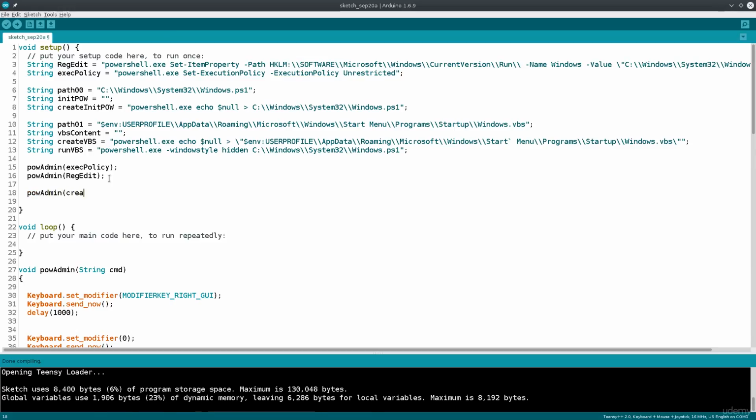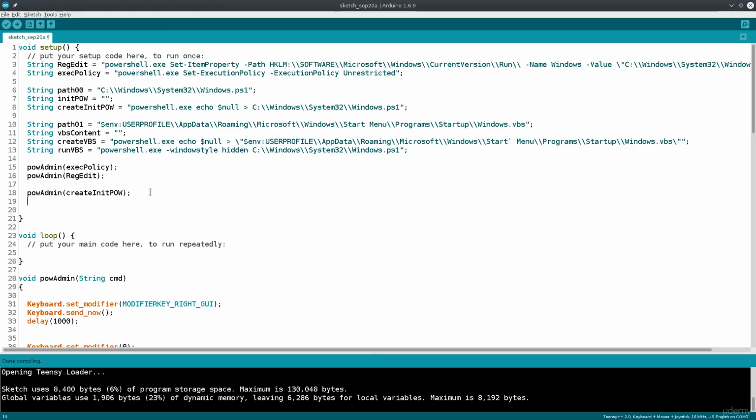And now POW admin again. This will be create init POW. Close it. There we go. So this will actually use this command here, which will in turn create the windows.ps1 PowerShell script file, and it will actually create it in system32, which is awesome. If you have access to the system32 and if you can run files from there, modify them there, you can pretty much do whatever you want to the Windows operating system.